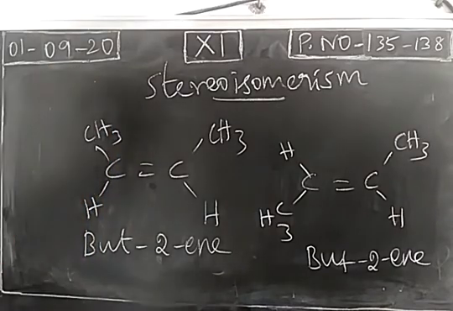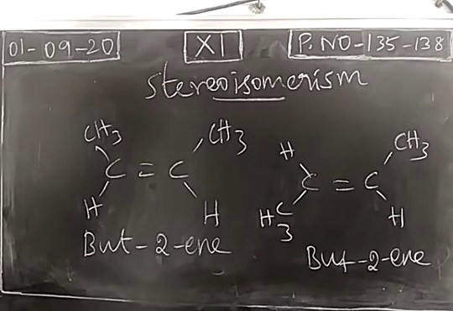As I told yesterday, stereoisomers are of two types: conformational isomers and configurational isomers. In the next lesson we will discuss conformational isomers, the different conformations available for an organic compound. In this 11th lesson we have configurational isomers.